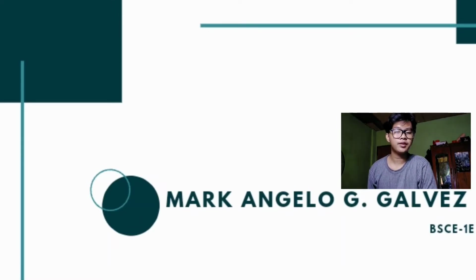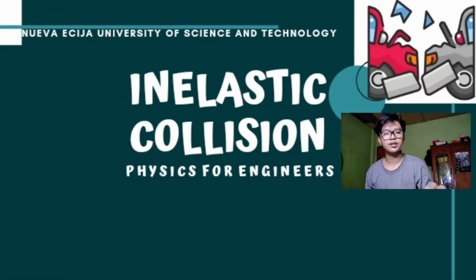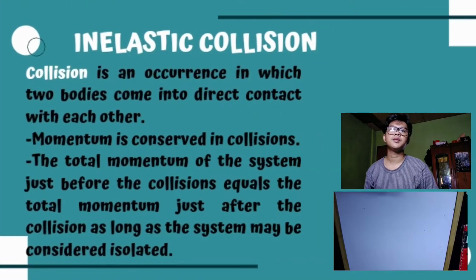And our topic for today is all about inelastic collision. First, collision is an occurrence in which two bodies come into direct contact with each other. Momentum is conserved in collisions. So the total momentum of the system just before the collision equals the total momentum just after the collision, as long as the system may be considered isolated.